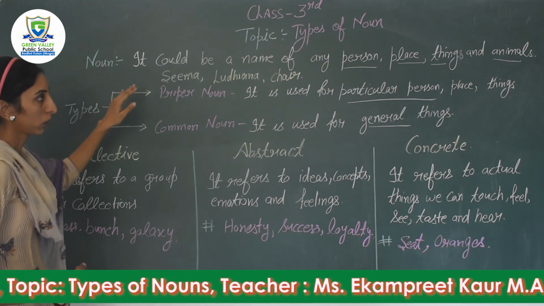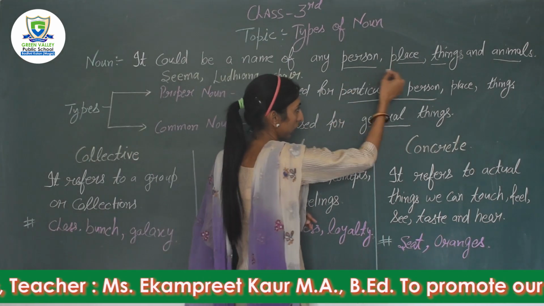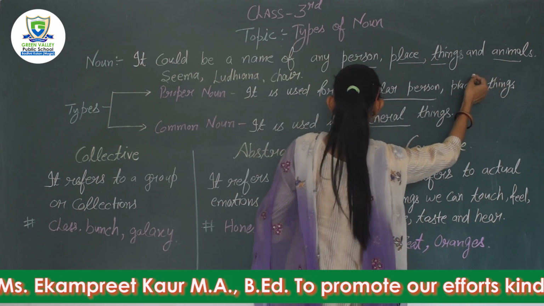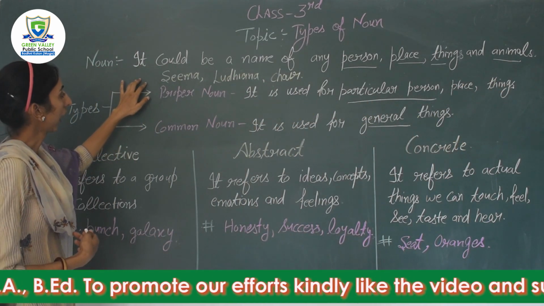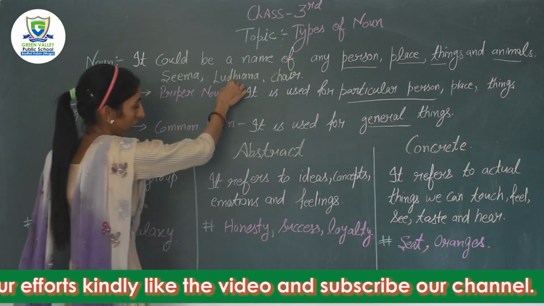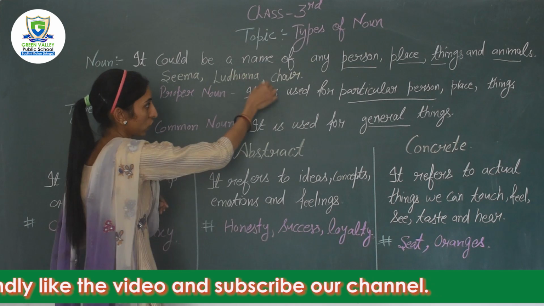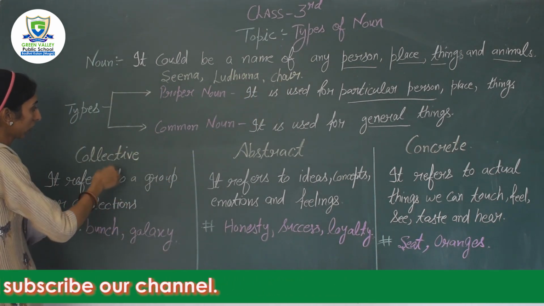Definition part, it could be a name of any person, place, things and animals. Person, place, things and animals. Right? Examples like Seema. She is Seema. Ludhiana. Ludhiana is a very crowded city. Chair. This is a chair. So these are the examples related with noun.